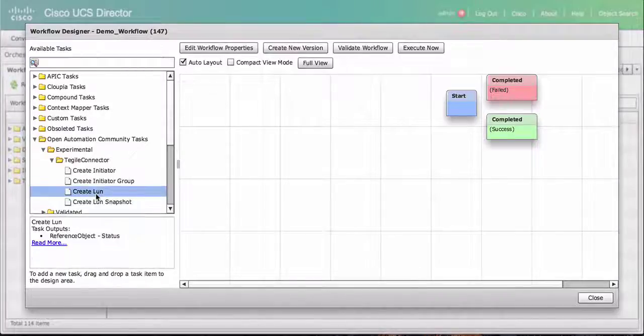And if I want to use any of these tasks, what I'll do is I'll just select it and drag it into my workflow designer. I can create a workflow, connect multiple tasks together, and automate my different operations.